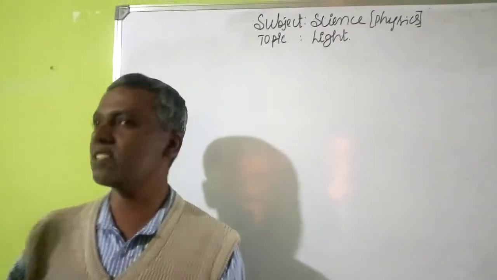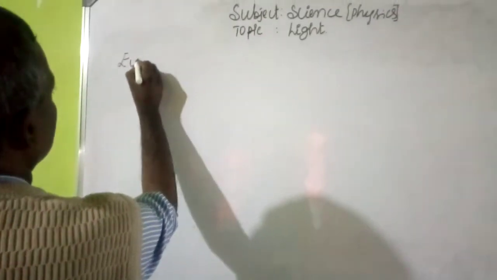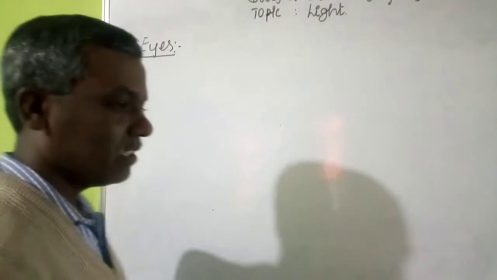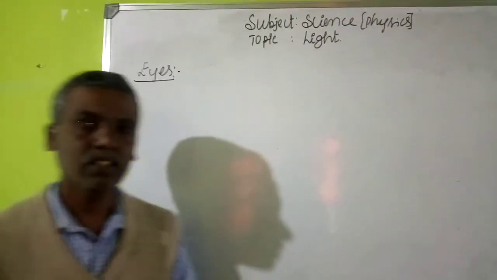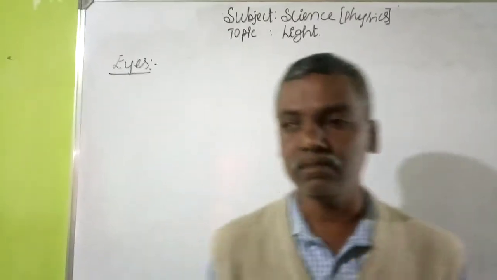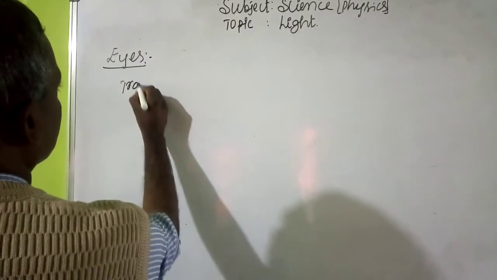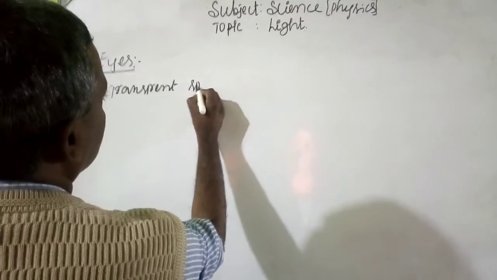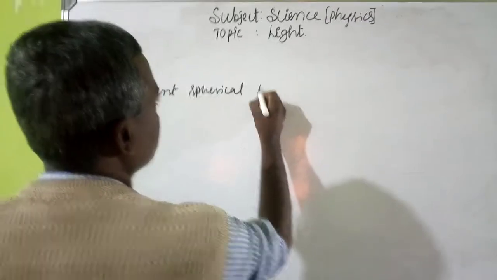to look at things from the outside. How is it possible, dear students? That is very essential. It means the eye acts like a transparent thing. Transparent means you should look through it. Transparent, spherical object.